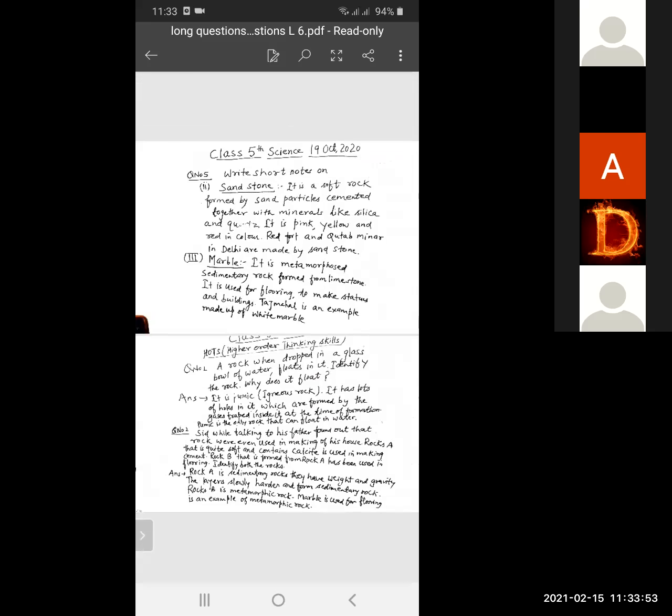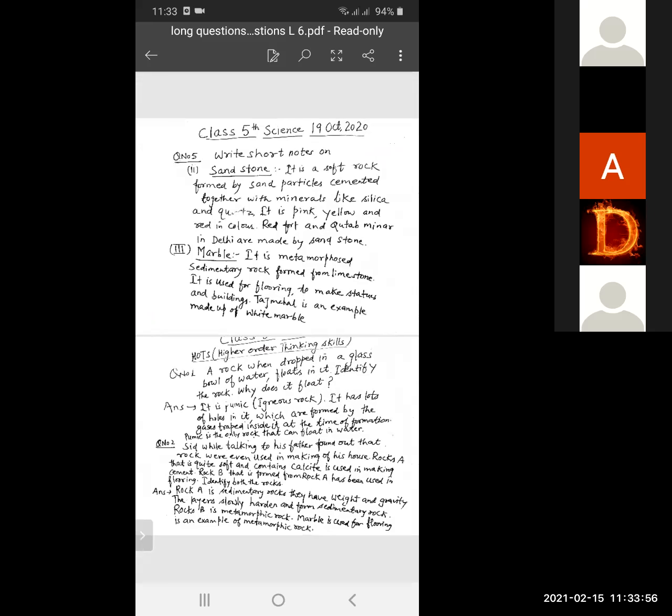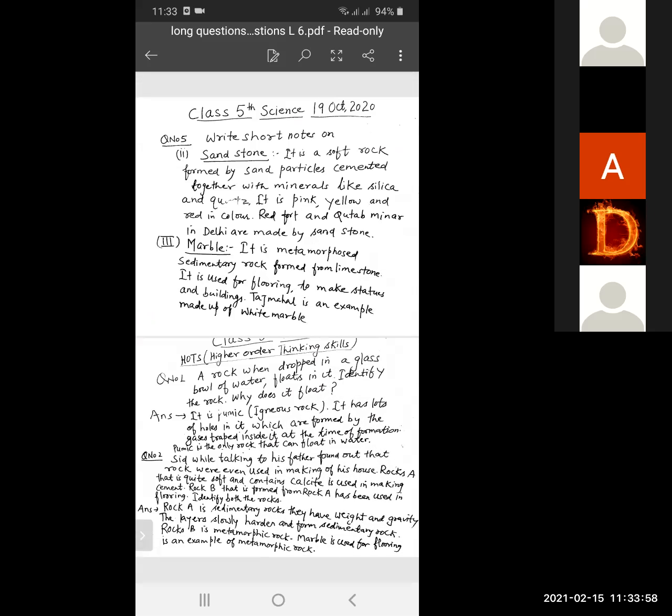Earlier we have done the revision of lesson 12, simple machines. 2-3 times we have done the revisions. Now we have done the revision of lesson 6, rocks and minerals. If any question is not understood by you, students, please raise your hand.